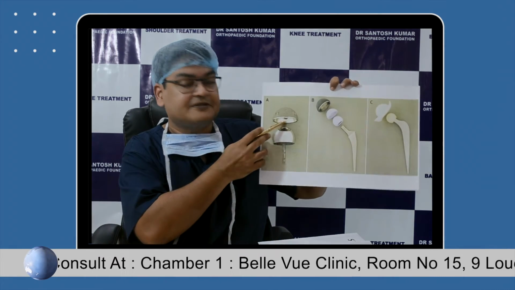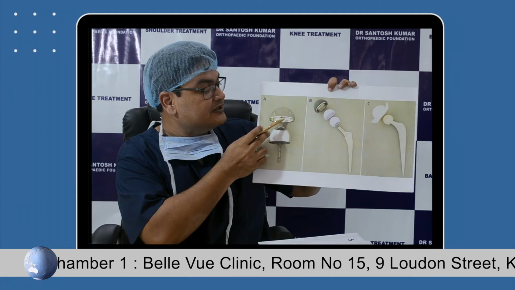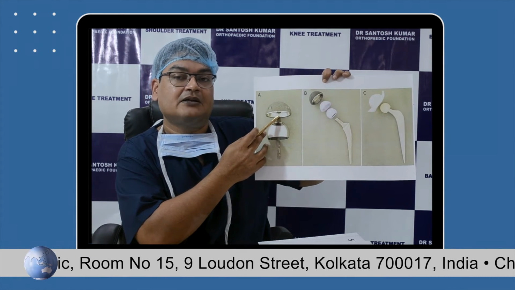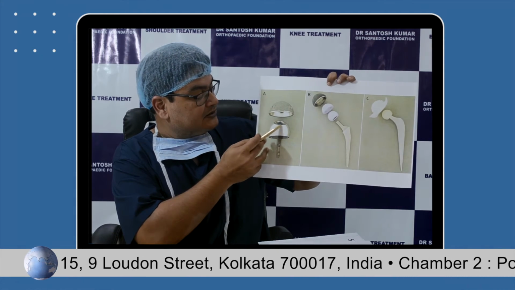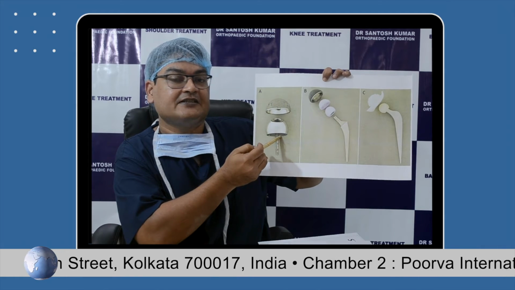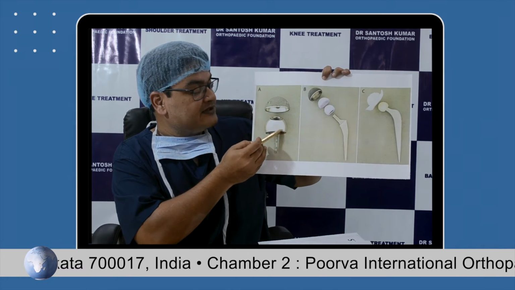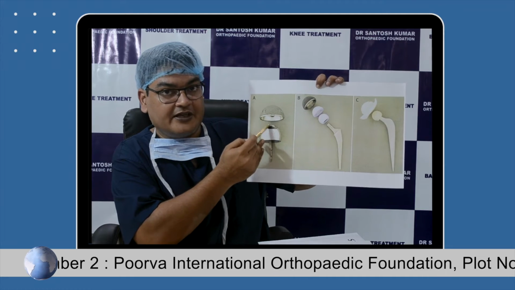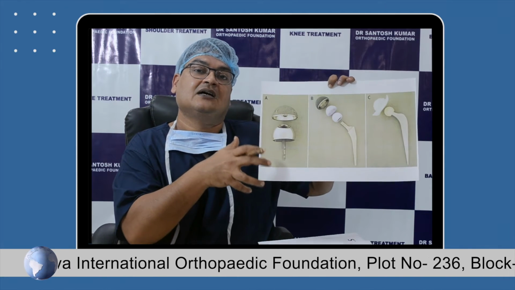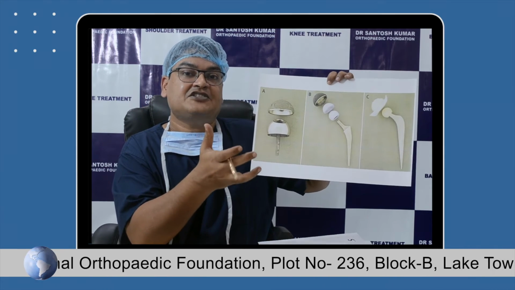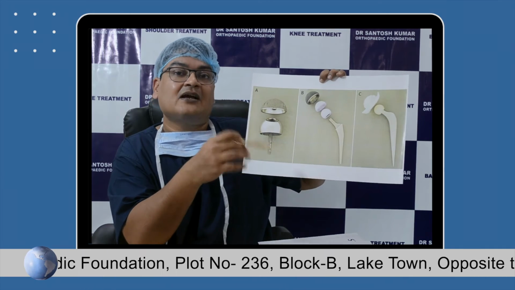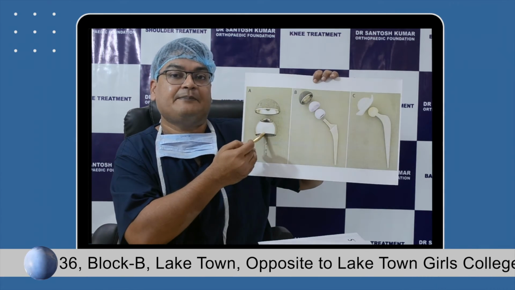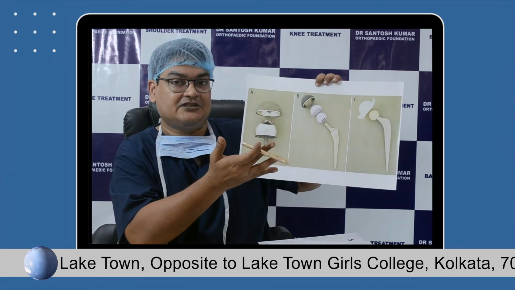So these are the cups and the ball heads that we use. This is the traditional Birmingham hip replacement, which is hip resurfacing. This gives an immensely big head, and then the cup is there. So this gives a much wider range of movement. But as the head size increases tremendously, the wear rate also increases. So we had issues with Birmingham hip replacement, and presently it is not used as much as it used to be.